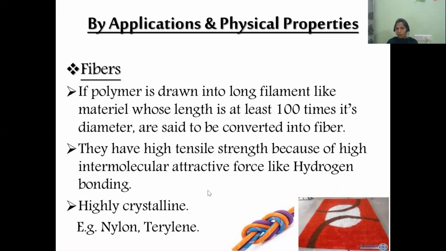See here how the rope is. Rope is one of the best examples of a fiber, and even in doormats we are using fibers. These fibers are closely packed with each other, so they have strong intermolecular forces and strong covalent bonds. Because of that, fibers are very strong, with more tensile strength compared to plastics and elastomers. Fibers are very tough in nature and highly crystalline.